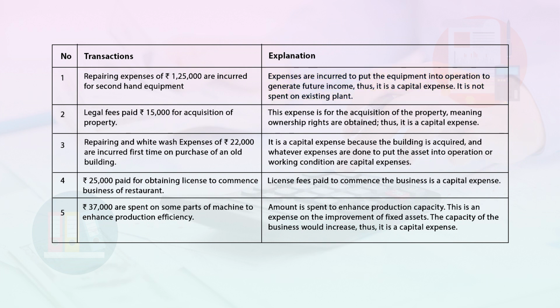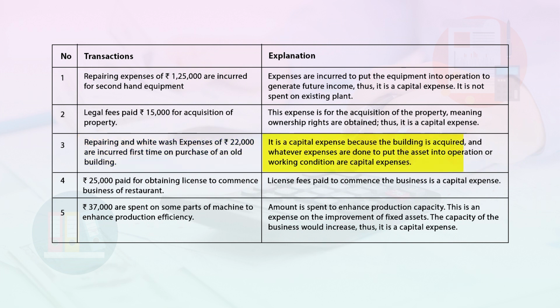Second transaction is legal fees paid rupees 15,000 for acquisition of property. Here, this expense is for the acquisition of the property, meaning ownership rights are obtained. Thus, it is a capital expense. Next transaction is repairing and whitewash expenses of rupees 22,000 are incurred first time on purchase of an old building.